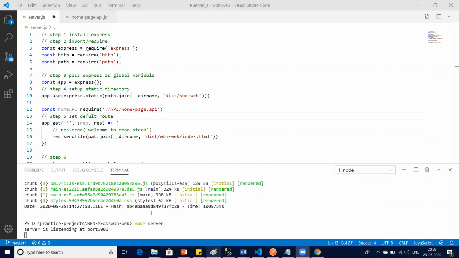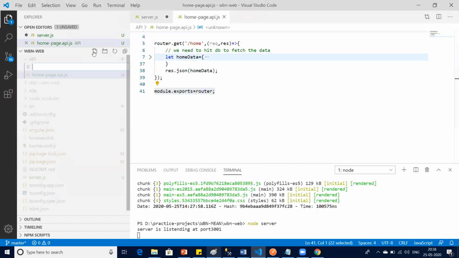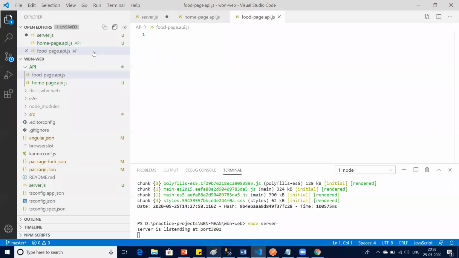Sir, in the API folder there was one API, right? A number of APIs can be there, more than one. If you want to add one more API, you will add it over here. For example, food. So I say food page dot API dot JS. Done. Got my point?